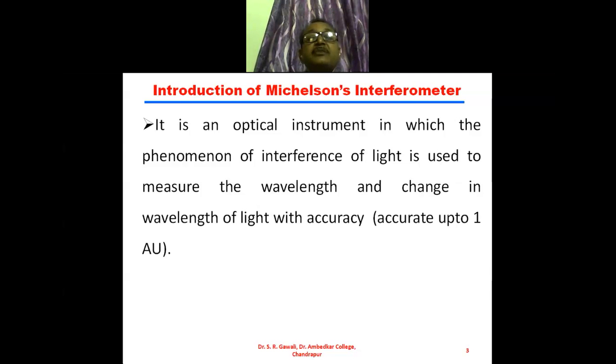The accuracy of the Michelson interferometer is up to 1 angstrom unit. 1 angstrom unit means 1 into 10 raised to the power minus 10 meter, or 1 into 10 raised to the power minus 8 centimeter.